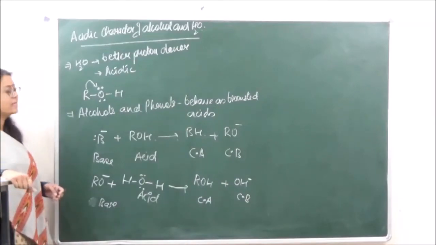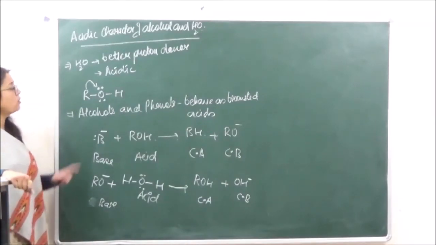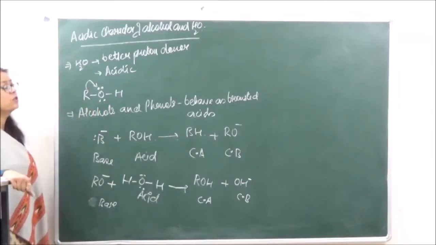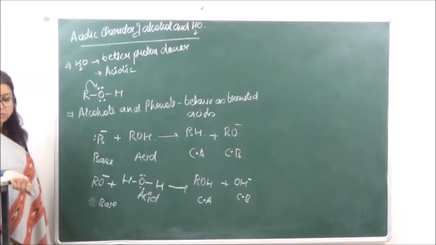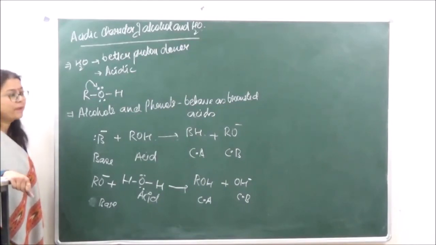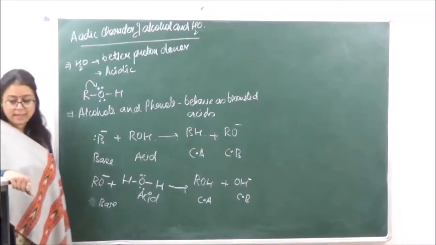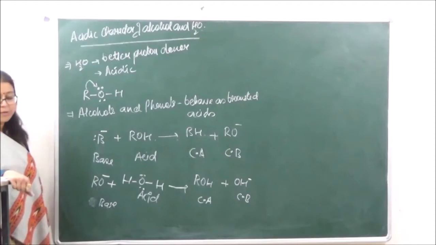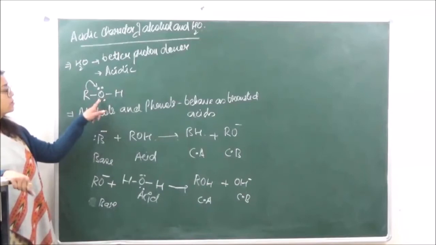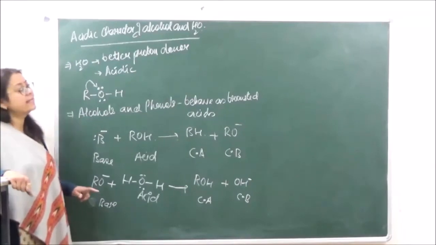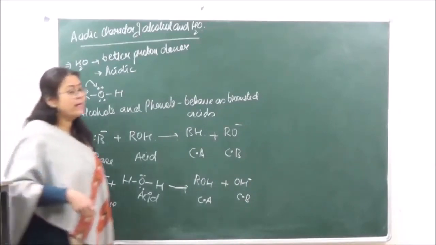So acidic character, that is due to what? That is because of the polar nature of OH. Had this not been polar, hydrogen would not have been removed. Now when there is an electron releasing group present, that is going to increase the electron density on oxygen, thereby decreasing the polarity. If the polarity decreases, the hydrogen, as I have already explained, is pulled more towards oxygen, as a result of which the acidic character would decrease. So we are looking at 1 degree alcohol.